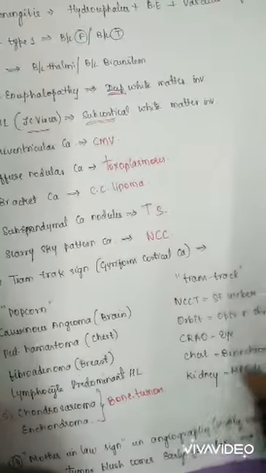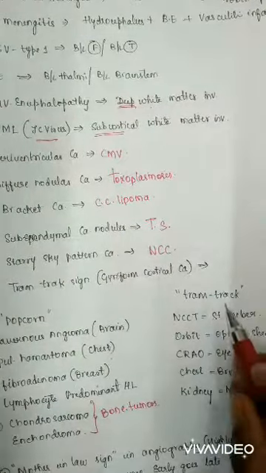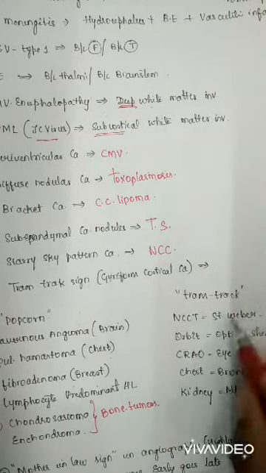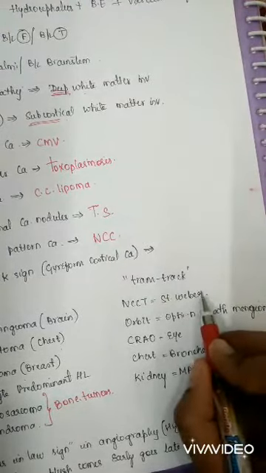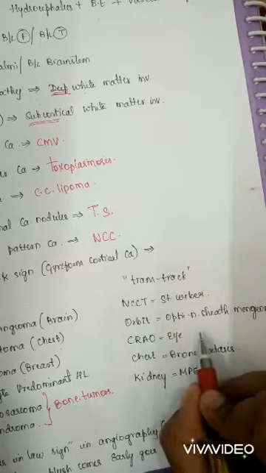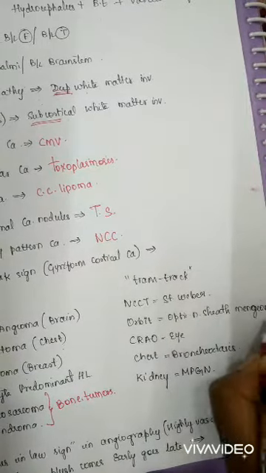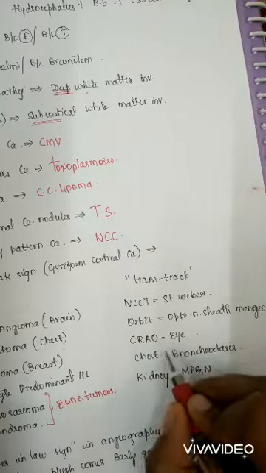Next, coming to the tram track sign. Tram track sign is seen in Sturge-Weber syndrome, due to the gyriform calcification in the NCCT. Next, in the orbit it is optic nerve sheath meningioma, and in the eye it is CRAO, central retinal artery occlusion.